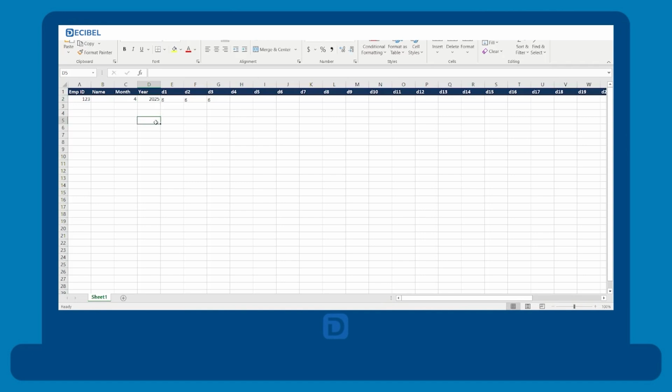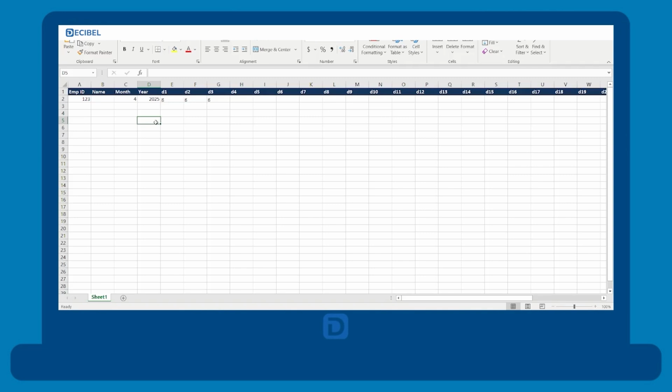Leave a day column blank if there is no change needed. If you have already scheduled a roster earlier and are making updates, only enter the roster code for the day you want to change. You can schedule shifts for one or multiple employees in the same template.